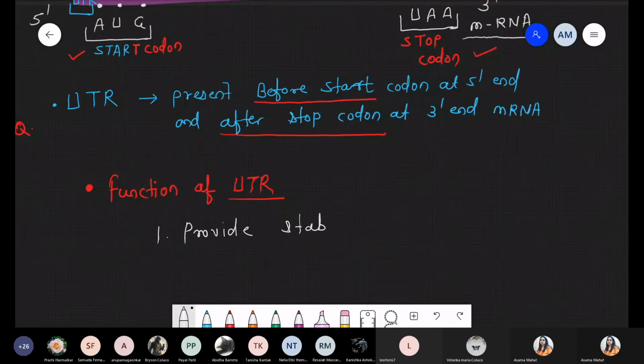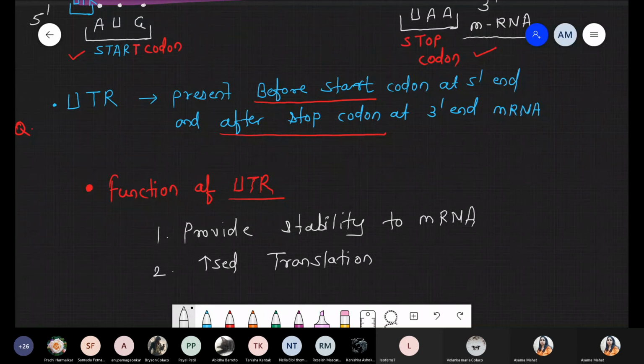We are talking about stability because see the exact position, ये कहाँ पे present है: before the start codon, after the stop codon, मतलब ये end के ऊपर present है, exactly at the end. So definitely they provide stability to messenger RNA. The second function: increase translation efficiency. These are responsible for increased translation efficiency, as we discussed during the diagrammatic representation.